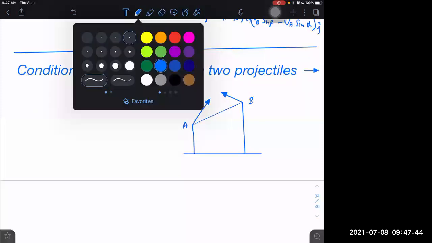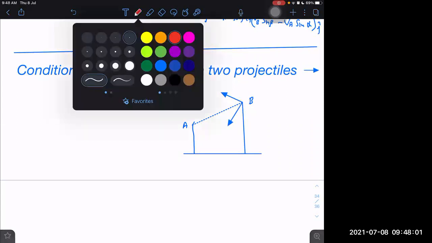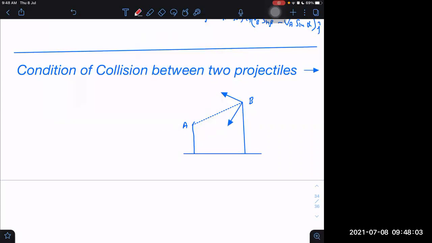What is the condition of collision of two projectiles? The condition of collision of two projectiles is simple. Wait a second, wait. I will not tell the condition, I will draw the condition. You understand the meaning of that.